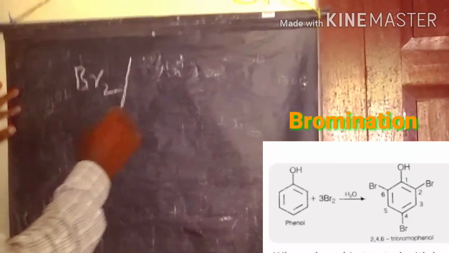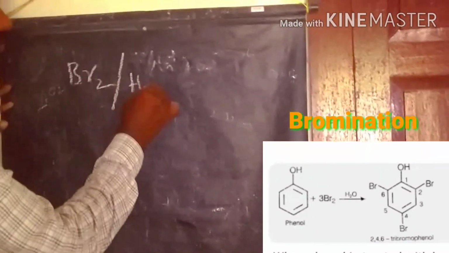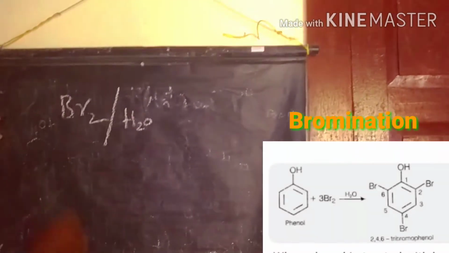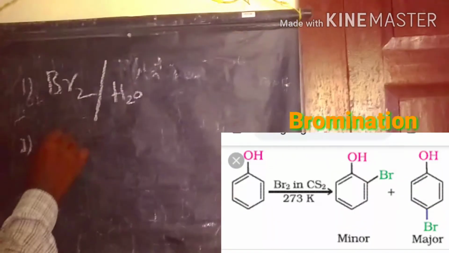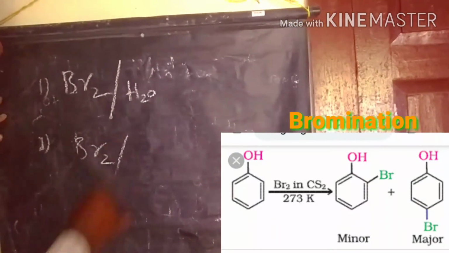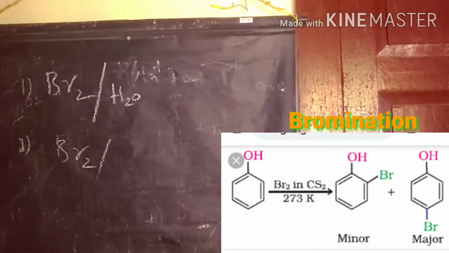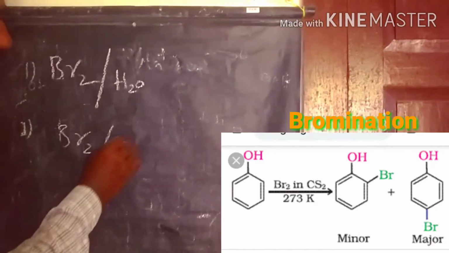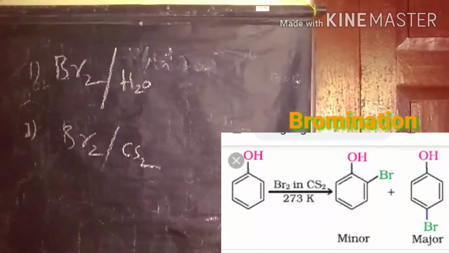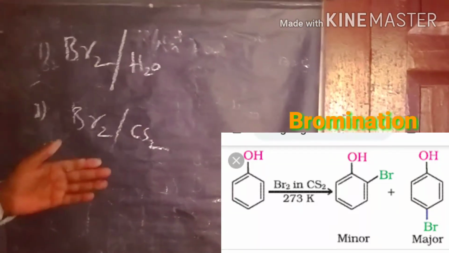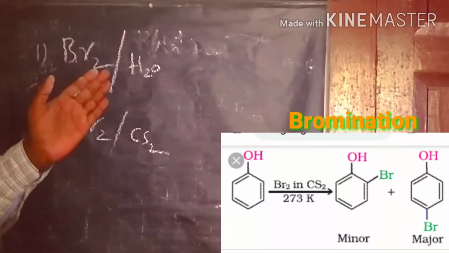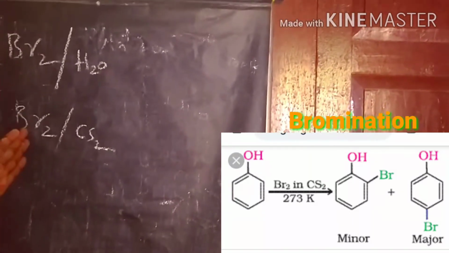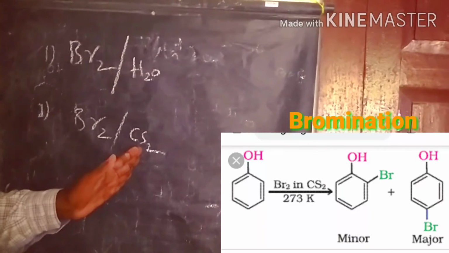If we take water as the solvent for bromine, it is a polar solvent. That is the first reaction. For the second reaction, bromine reacts with phenol in a non-polar solvent like CS2, carbon disulfide. So the first is bromine in a polar solvent, and the second is bromine reacting in the non-polar solvent CS2.